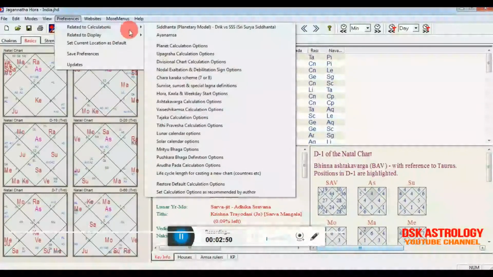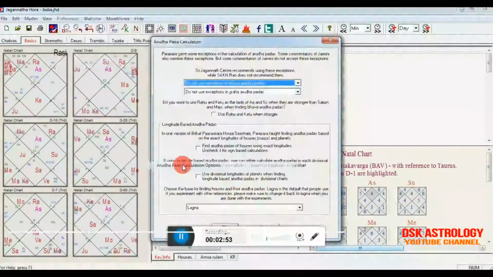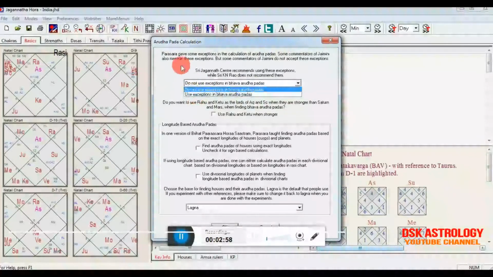Then Preferences, again Calculation, then go to Arudha Pada. Here you have two options: one is do not use exceptions, and one is use exceptions. As the software owner has written, Shri Jagannath Center recommends using these exceptions, while KN Rao doesn't recommend this. As per KN Rao's suggestions, I am not using any exceptions, so I use do not use. And there will definitely be a default tick mark, use Rahu and Ketu when stronger. KN Rao Sahab uses Rahu and Ketu while calculating the Chara Dasha, not the Arudha Pada. So untick it and press OK.